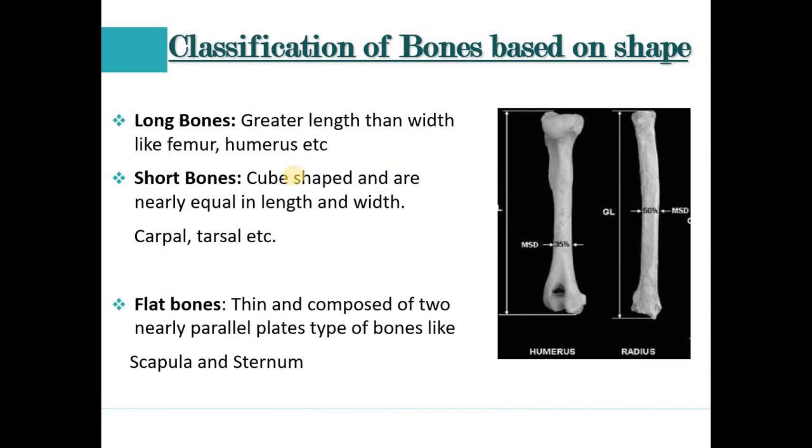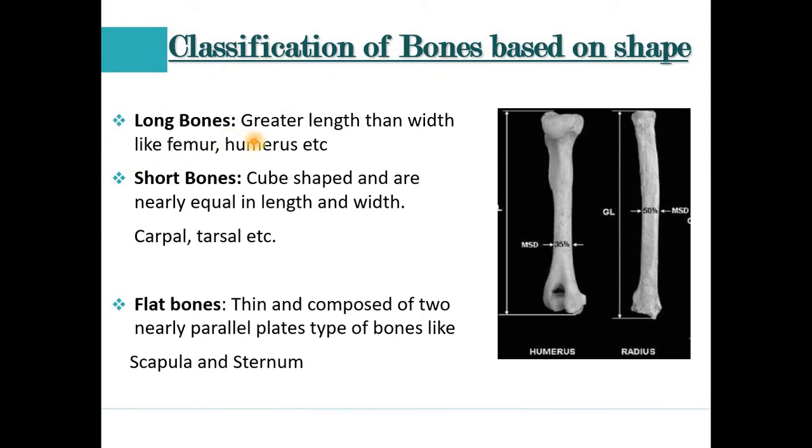So next slide, first we have discussed the classification of the bones based on shape. If we look at the shape, there are many shapes of bones present in our body. On the basis of shapes we have classified the bones. First is the long bone.